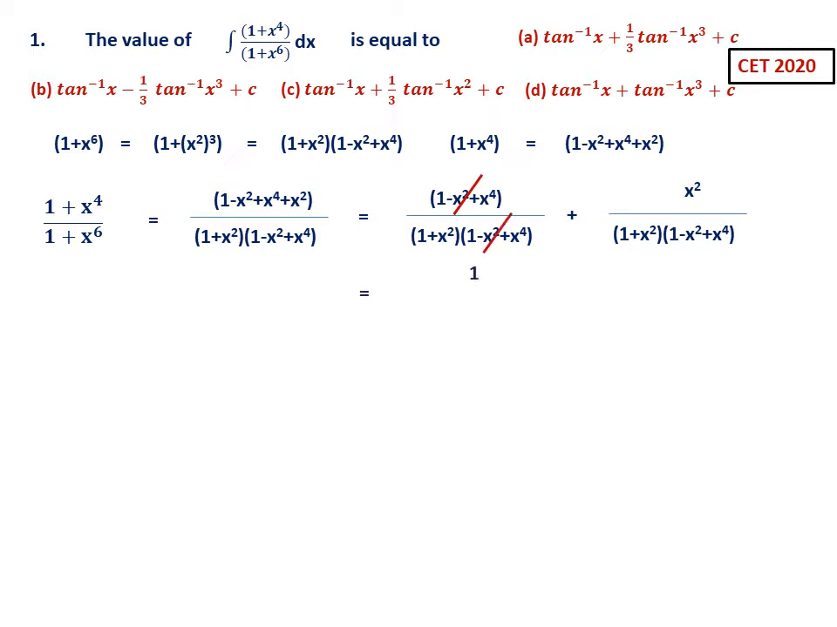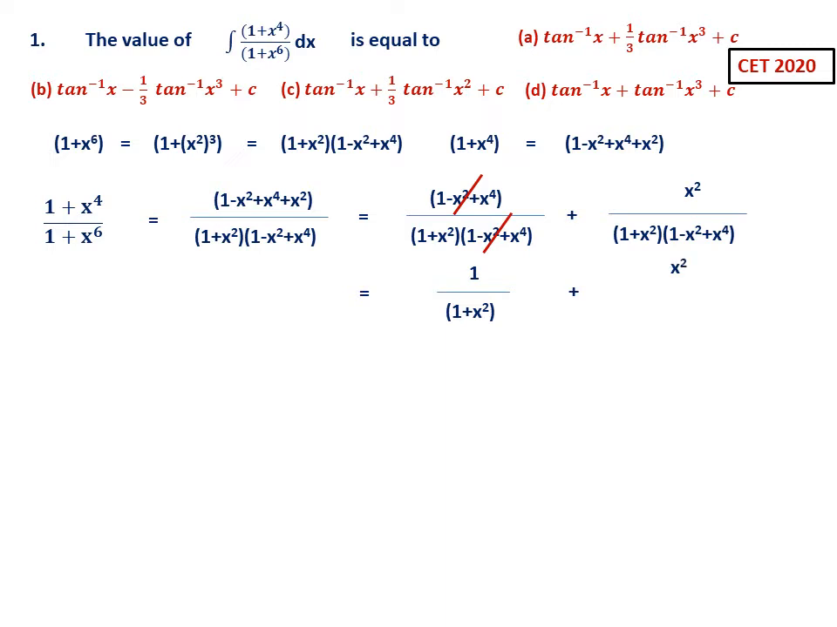So now what you are getting is, the first term you are getting 1 by (1 plus x square), which you know how to integrate. Integration of 1 by (1 plus x square) is tan inverse x. And if you see the options also, tan inverse x is there in A, B, C and D. So we are very near the answer.